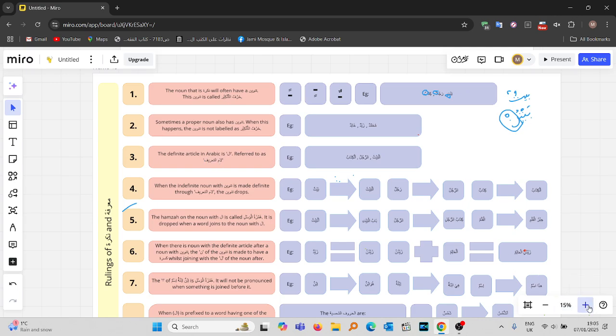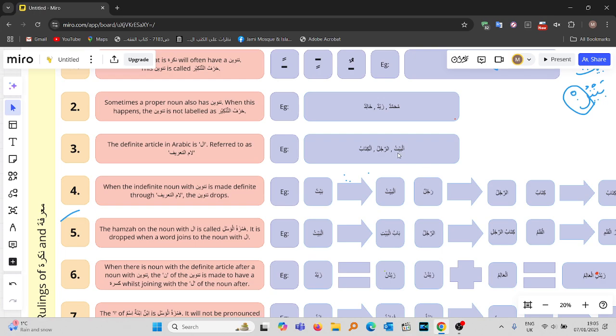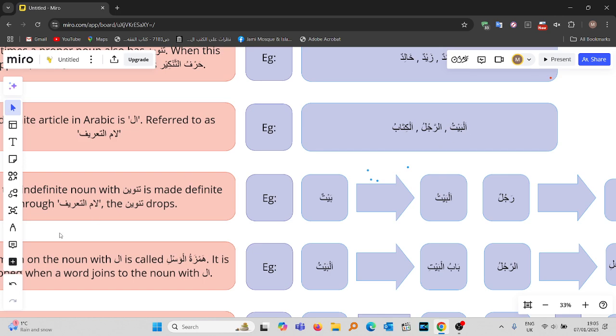So the definite article in Arabic is alif lam, referred to as lam ta'rif. It enters and makes a noun ma'rifa. Example, al-baytu, ar-rajulu, al-kitabu, or al-bayta, ar-rajula, al-kitaba, or al-bayti, ar-rajuli, al-kitabi. Does that make sense? So you see over here, you have this alif lam.